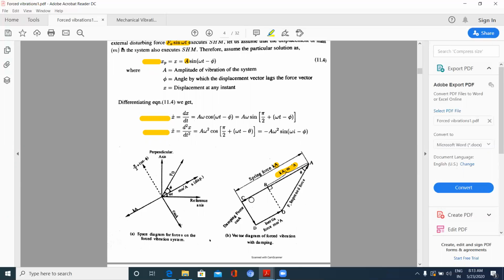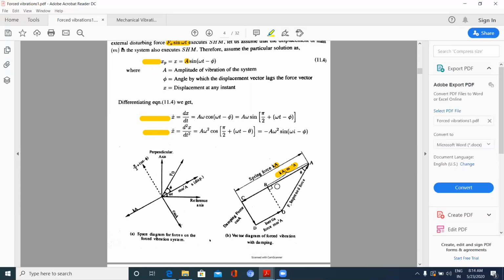So they are making 90 degrees with each other, and damping force is always perpendicular to the spring force. This point is to be remembered, and again we will be getting this point discussion in transmissibility.